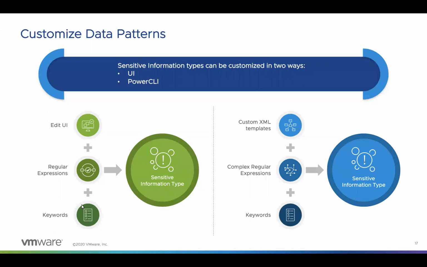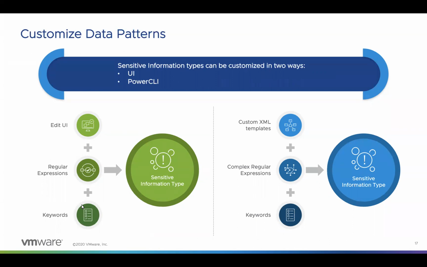Each of these templates can have multiple entities, one for every sensitive type. These entities are combinations of a mandatory attribute followed by multiple secondary attributes, and both of these can be a regular expression or a keyword combination. For example, if we are looking for any PII information, we will need multiple patterns.